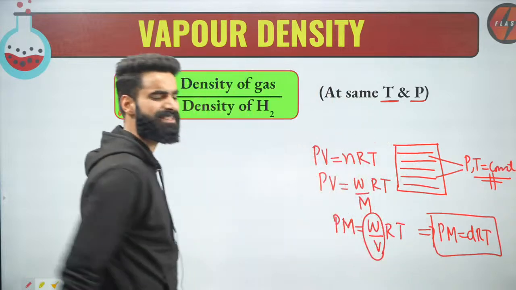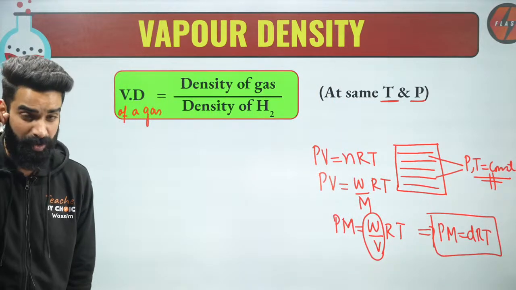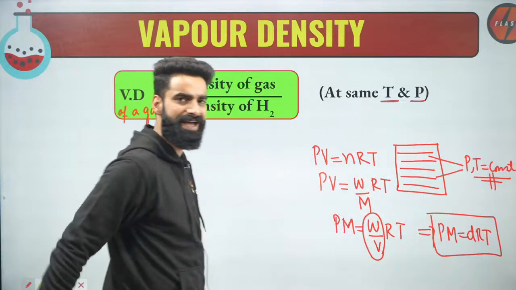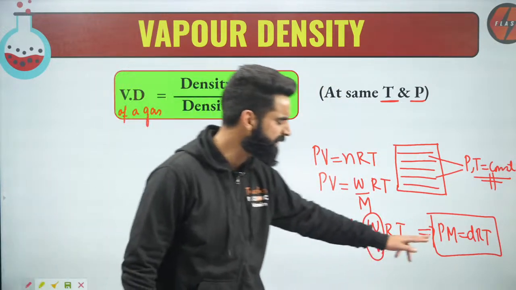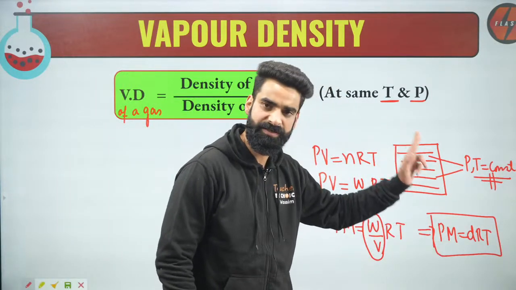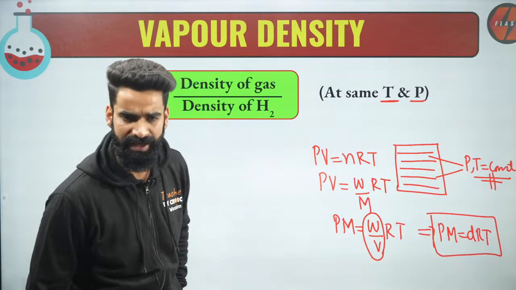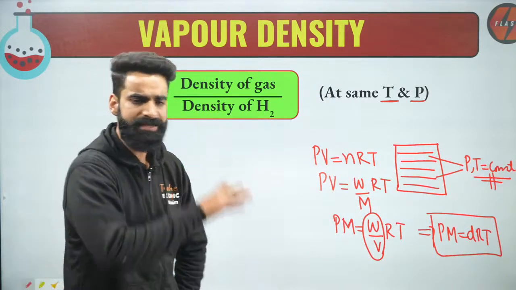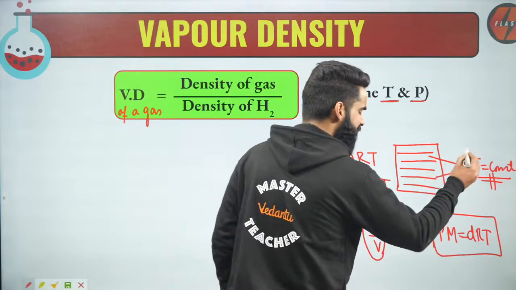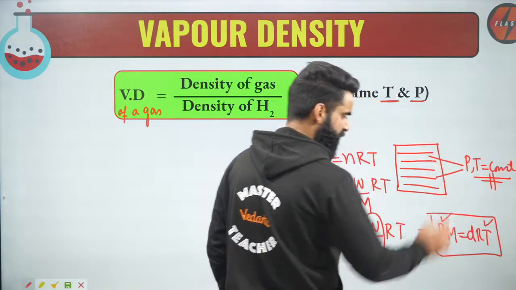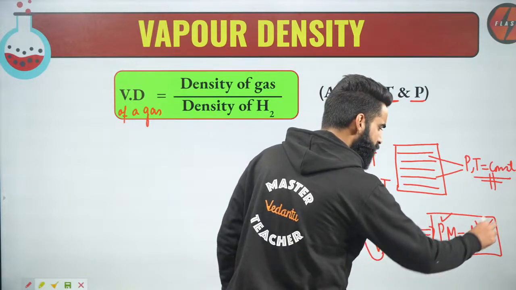This equation we have discussed in detail in your states of matter chapter, and we call it the density form of the ideal gas equation, where P is the pressure of the gas, M is the molar mass of the gas, d is the density of the gas, R is the gas constant, and T is the temperature of the gas. Now understand, I have kept the gas at constant pressure and temperature, and the R value is already constant.